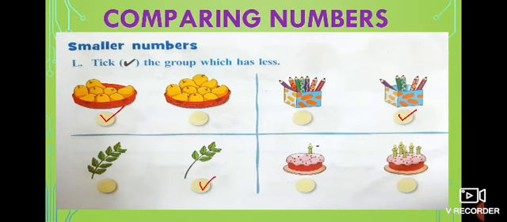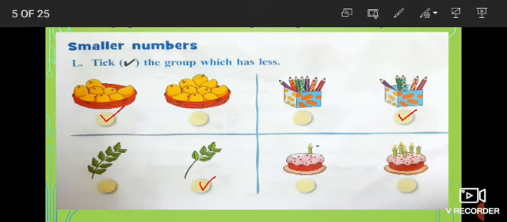Okay. Now look at here. What is this? Cake. Very good. You all love to eat this, no? Yes. What is this? A candle is there on the cake. Here we have only one candle. And here we have 1, 2, 3, 4, 5. 5 candles. And which is having very less? Here. Very good. So what do you have to do? You have to give a tick in this.